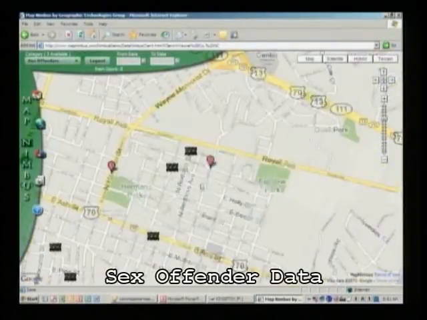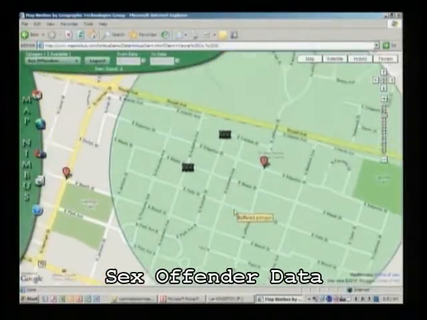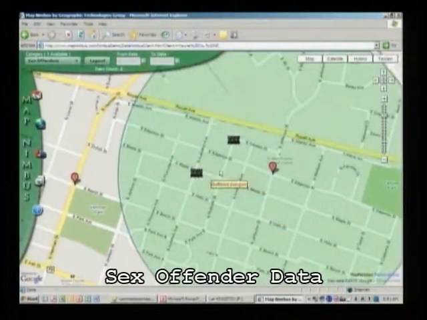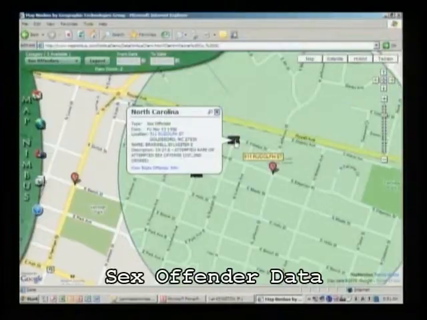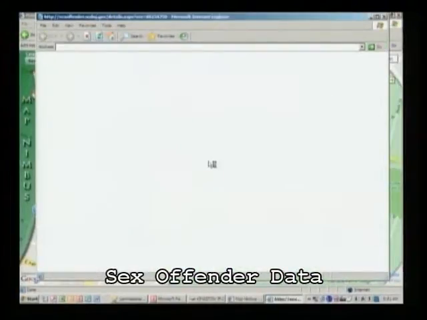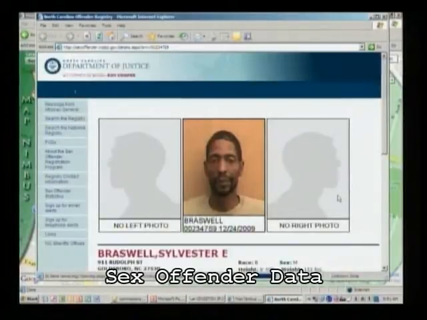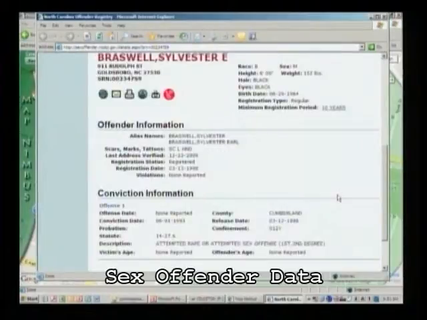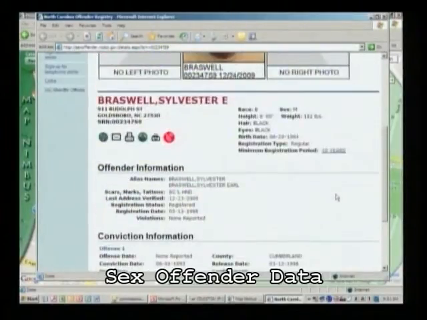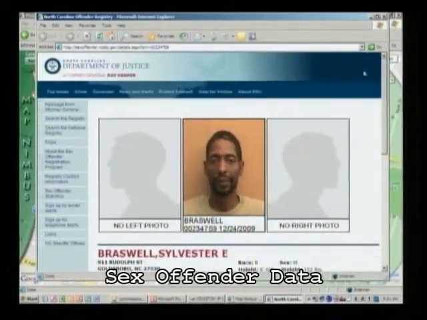Okay, it's going to take St. Mary's School. Zoom to that, shows the sex offenders within a half a mile. Now, the beauty of this, again, is I click on it, it is actually going to the state website. It's mining this data. It tells us the information about that particular sex offender, and I click on it, and it takes me to the state sex offender website. So again, it's pulling all this data in to where I can have it and be safer as a citizen.